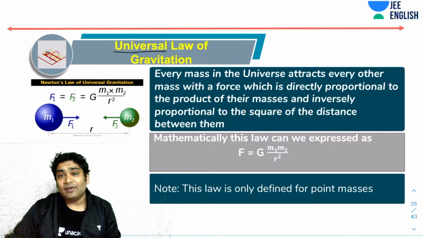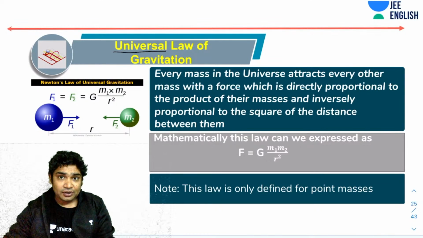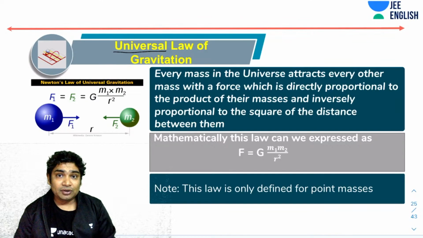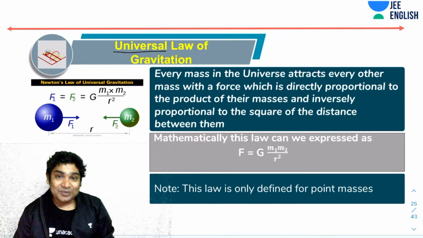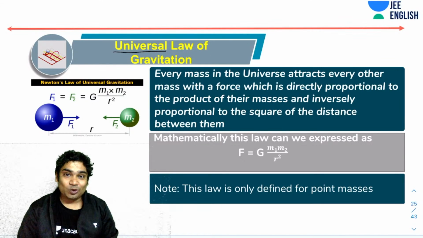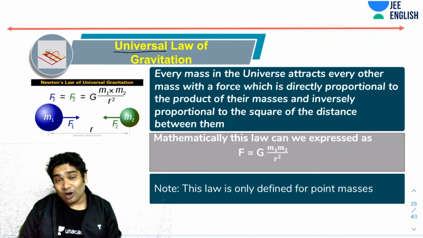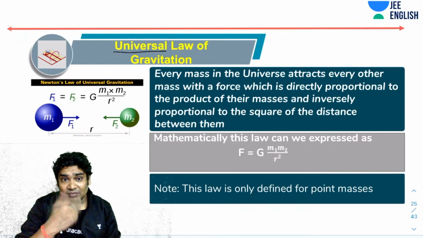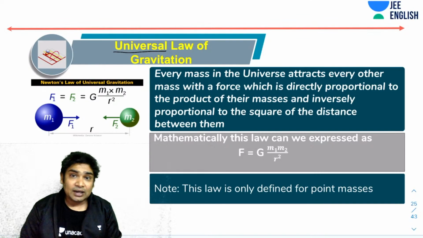Earlier, people used to believe that the laws governing everything happening on Earth are different, and the laws governing the motion of all celestial objects are different. So they had this idea of Earth and heaven. They said the rules of heaven are different: the rules governing the motion of celestial objects are different from the rules governing all the motions happening on Earth.